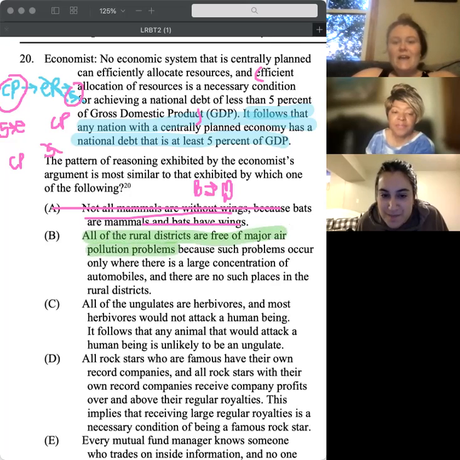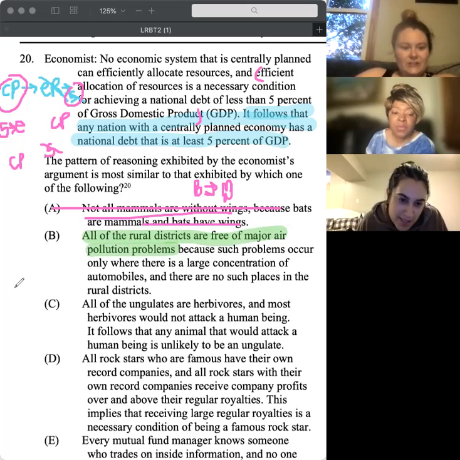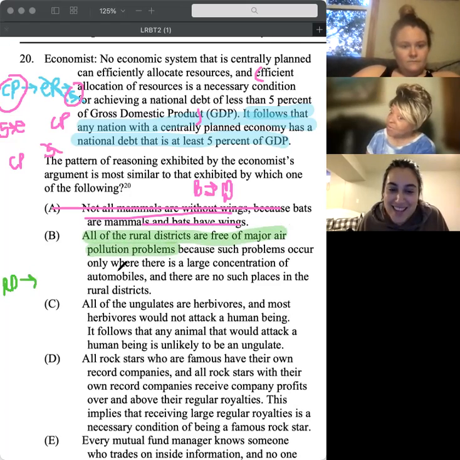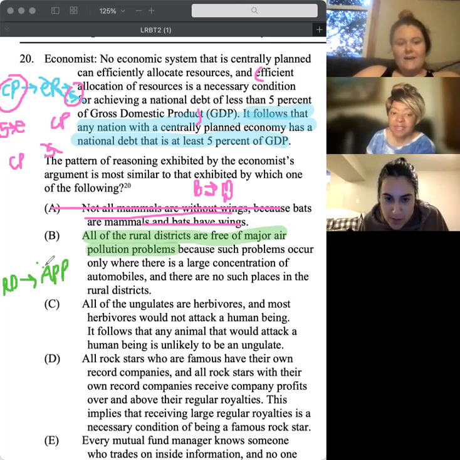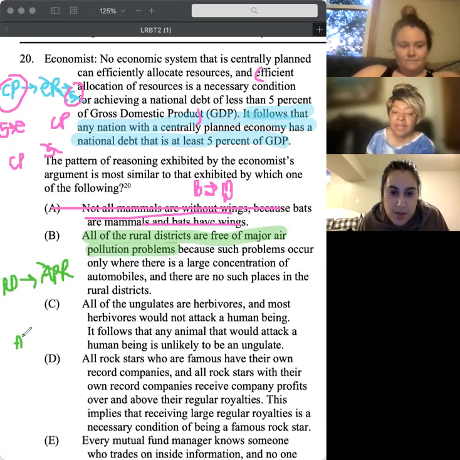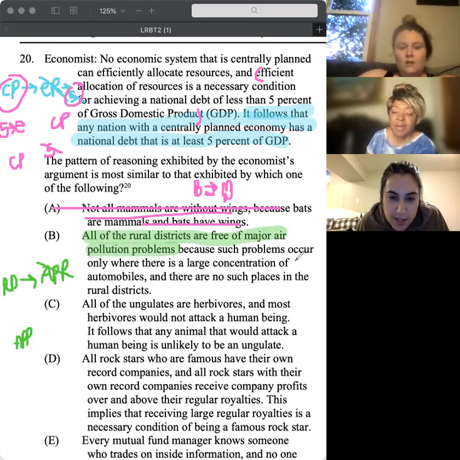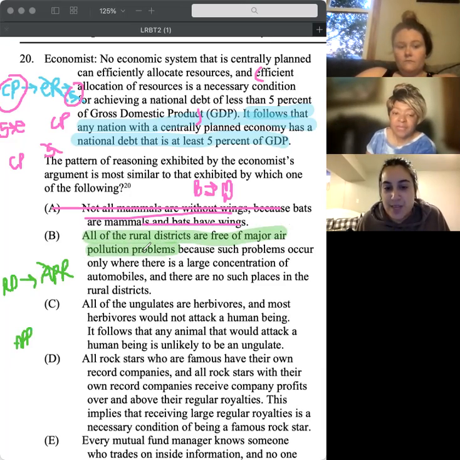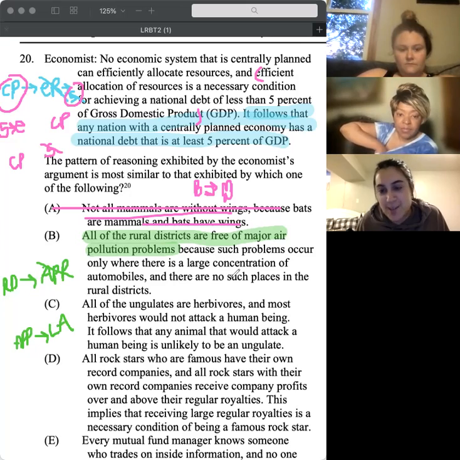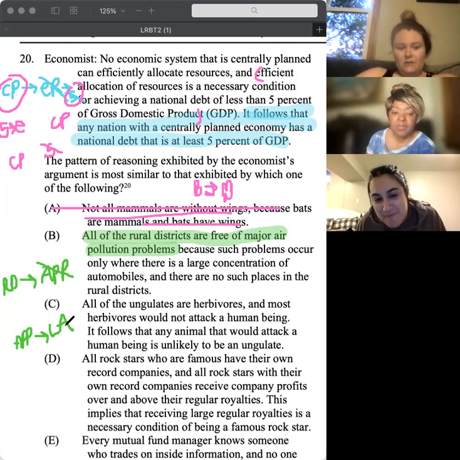Yes. Okay. So if it is a rural district, then what do we know about it? It's free of air pollution problems. Yes. So air pollution problems, we don't have any. And how did we get there? Because if there are air pollution problems, what does that mean? A necessary condition would be there's a large concentration of automobiles. Yep, large concentration of automobiles. And then rural districts don't have large concentrations of automobiles. No such places in rural districts.